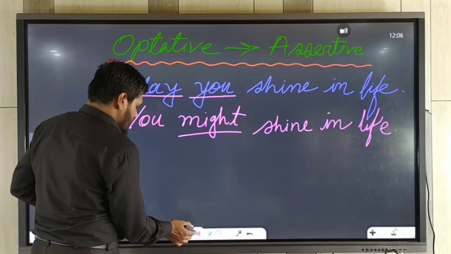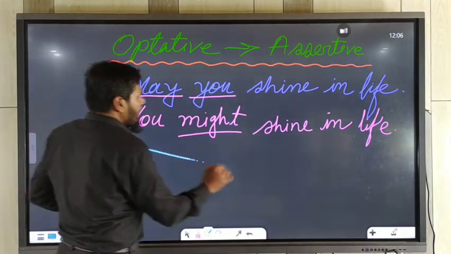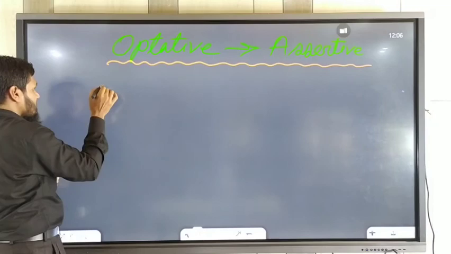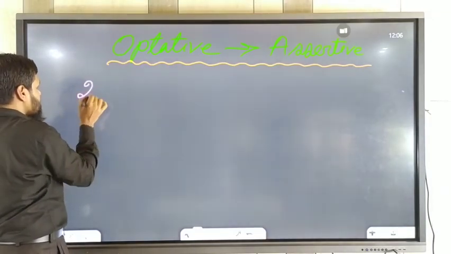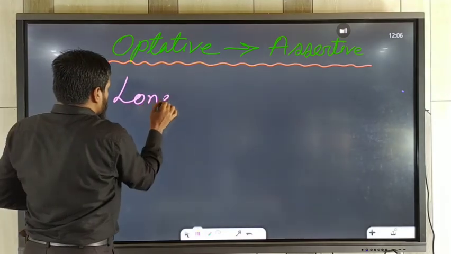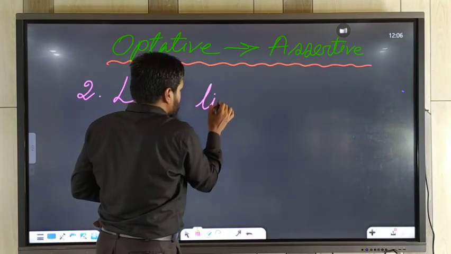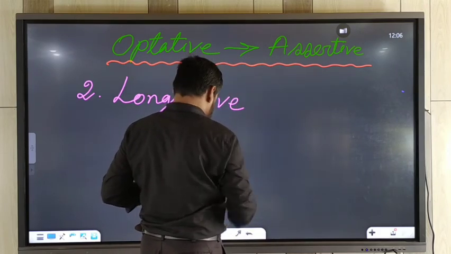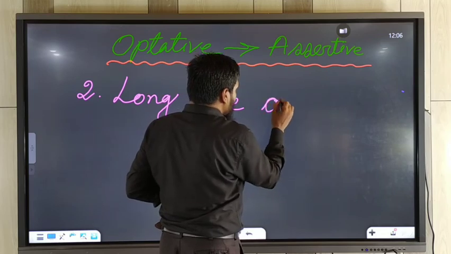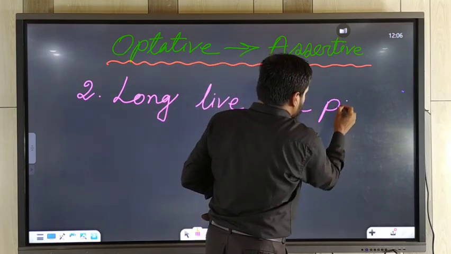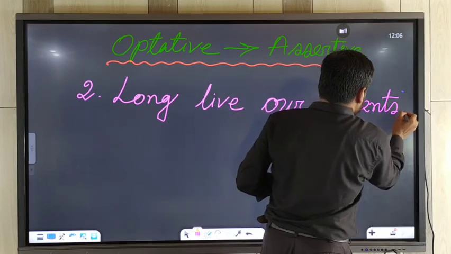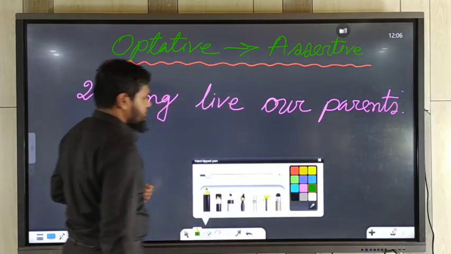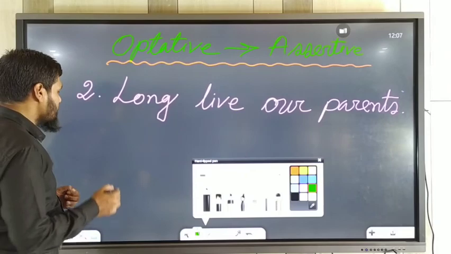Next, if you have sentences like this, long live our parents. Long live our parents. So if you want to transform it into assertive sentence, what will you do?